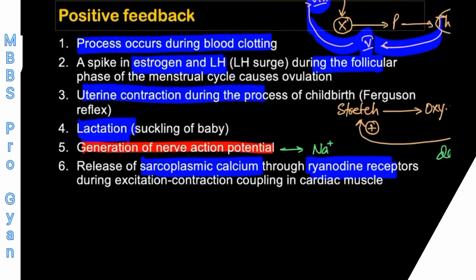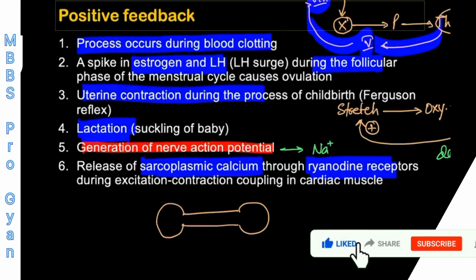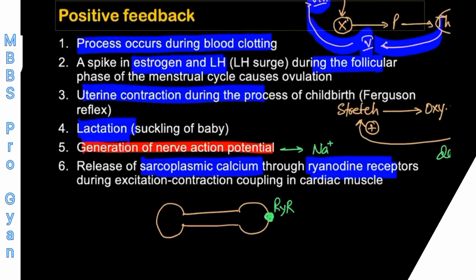Again, this is a detailed topic which will be discussed during the muscle physiology chapter, but for the time being remember that if this is your sarcoplasmic reticulum, right? Suppose this is a sarcoplasmic reticulum with two spherical ends. At the spherical end, there is a receptor known as the RYR or ryanodine receptor. If this receptor is opened up for certain reason, I will tell you the reason later on,